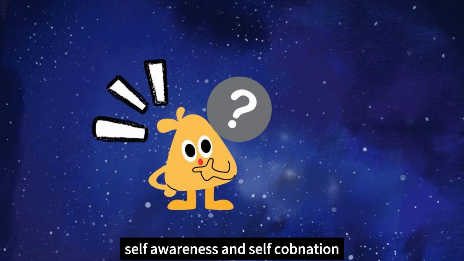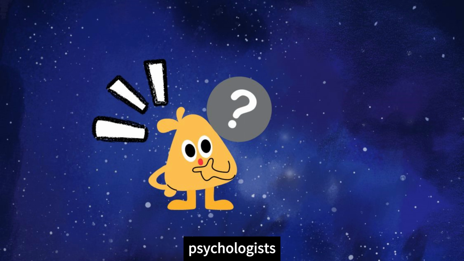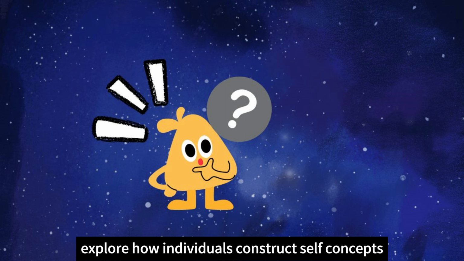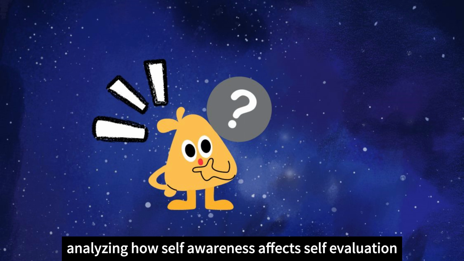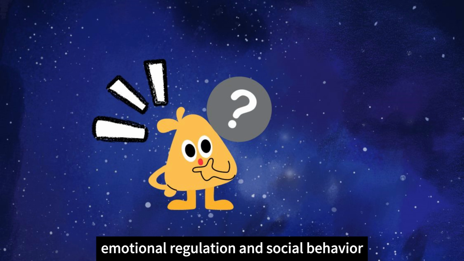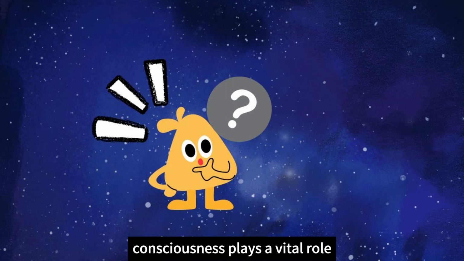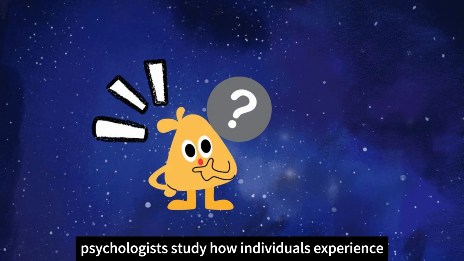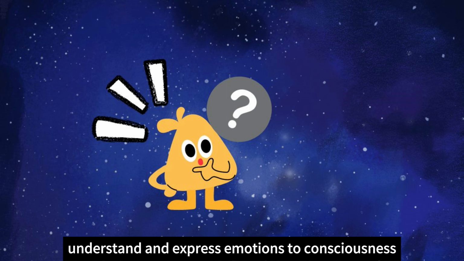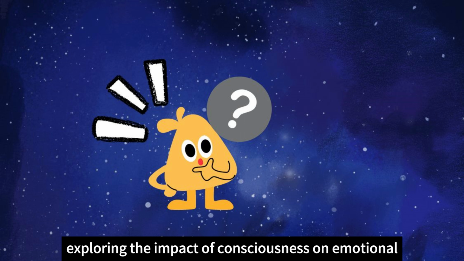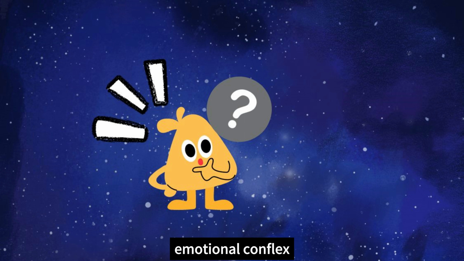Self-awareness and self-cognition. Self-awareness is an individual's recognition of their own existence and identity. Psychologists explore how individuals construct self-concepts and self-esteem through self-awareness, analyzing how self-awareness affects self-evaluation, emotional regulation, and social behavior. Consciousness and emotional experience. Consciousness plays a vital role in emotional experience. Psychologists study how individuals experience, understand, and express emotions through consciousness, exploring the impact of consciousness on emotional regulation and how it helps individuals identify and cope with emotional conflicts.